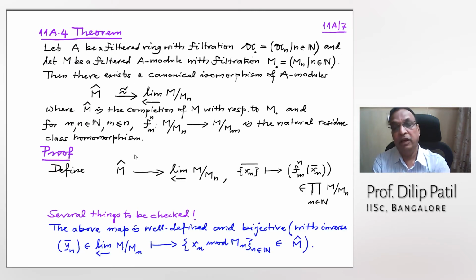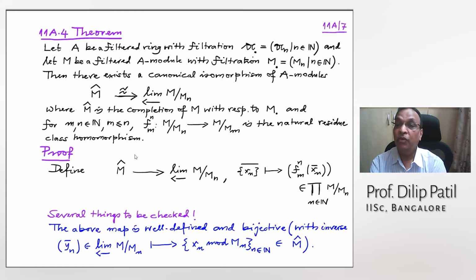All right, so the theorem I want to stress today is, if you have a filtered ring A with a filtration A dot and a filtered module M with filtration M dot, then there exists a canonical isomorphism of A modules from M cap to the inverse limit, where M cap is the completion that we have defined earlier, and this inverse limit is what we have just defined.